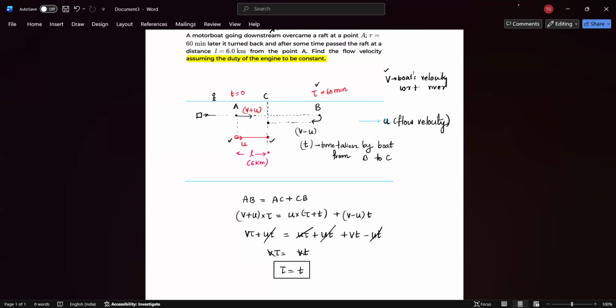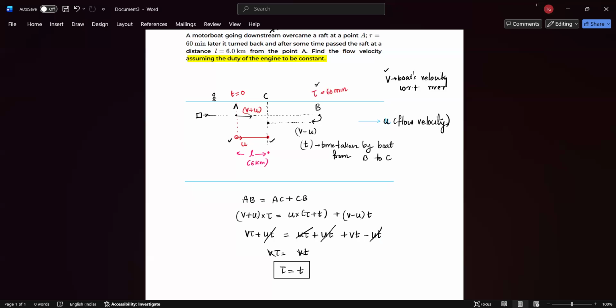B to C, it's covering less distance. The reason is, in the first case, it's traveling along with the flow, so its speed is more, V plus U. So it's able to travel more distance. But in the second case, when it's traveling against the flow, its effective speed is decreasing, which is V minus U. So in the same time, it's able to travel lesser distance.